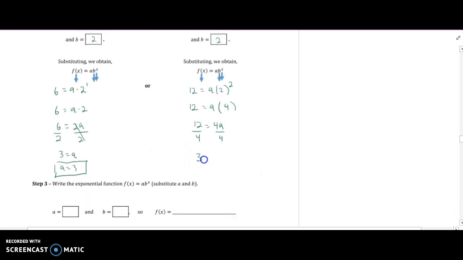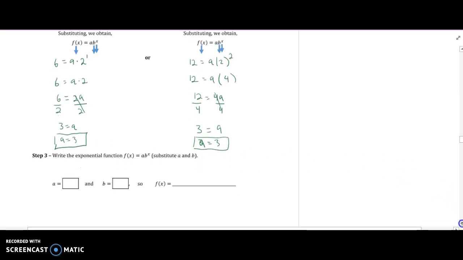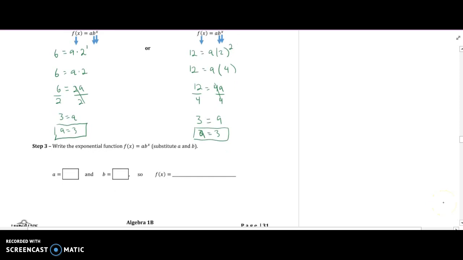12 divided by 4 is 3 equals a, so that means a equals 3, which is exactly the same value that we got for a in the other one, which should work out because those points are supposed to be coming from the same function. Write the exponential function f of x equals a times b to the x by substituting a and b. So we found out that a is 3, and up there we found out that b was 2,